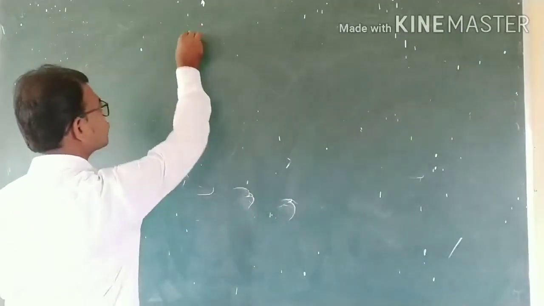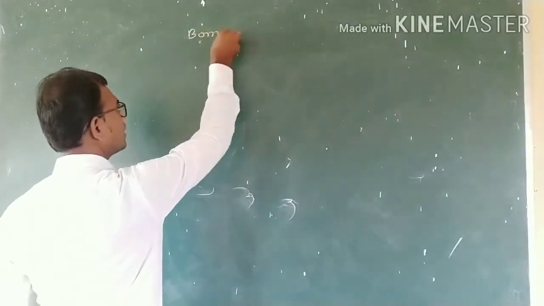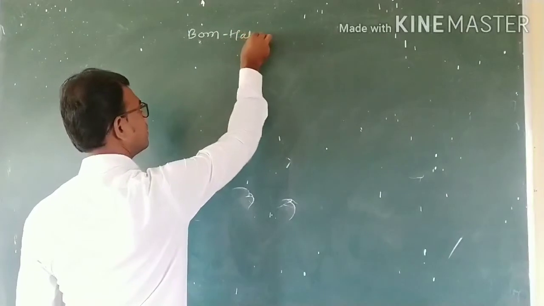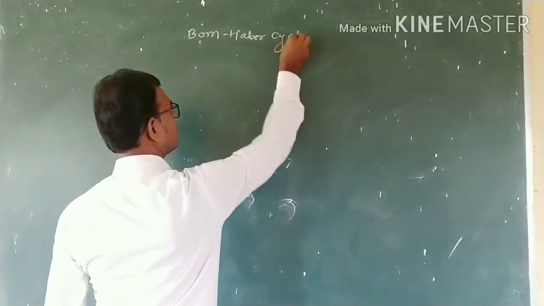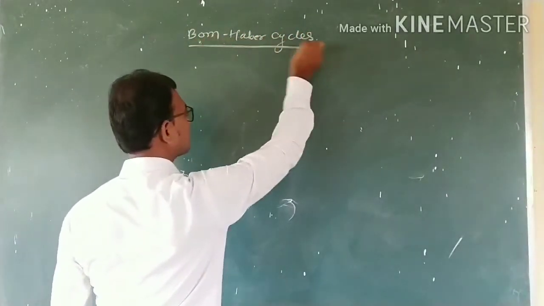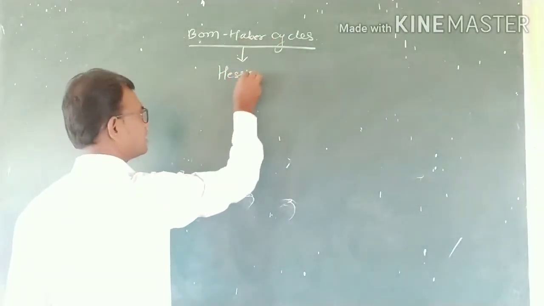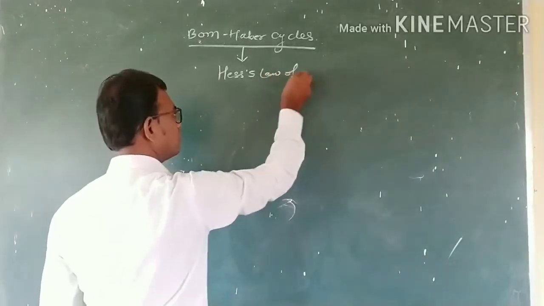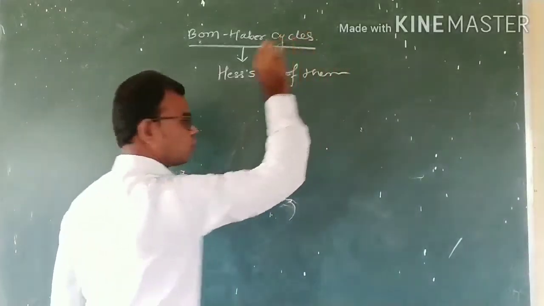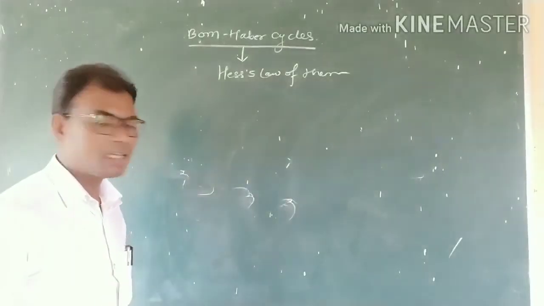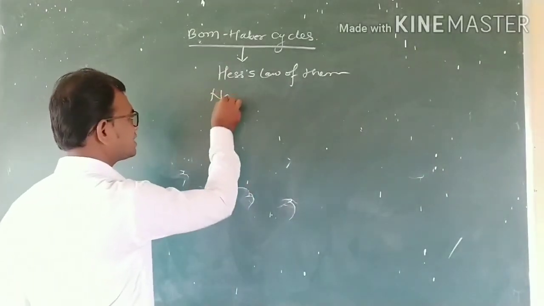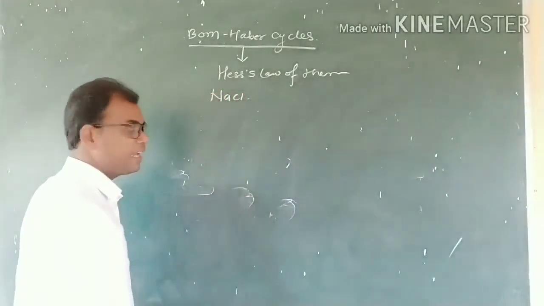That cycle is called the Born-Haber cycle, and that cycle depends upon Hess's law of thermodynamics. Here we consider the example of the formation of NaCl.